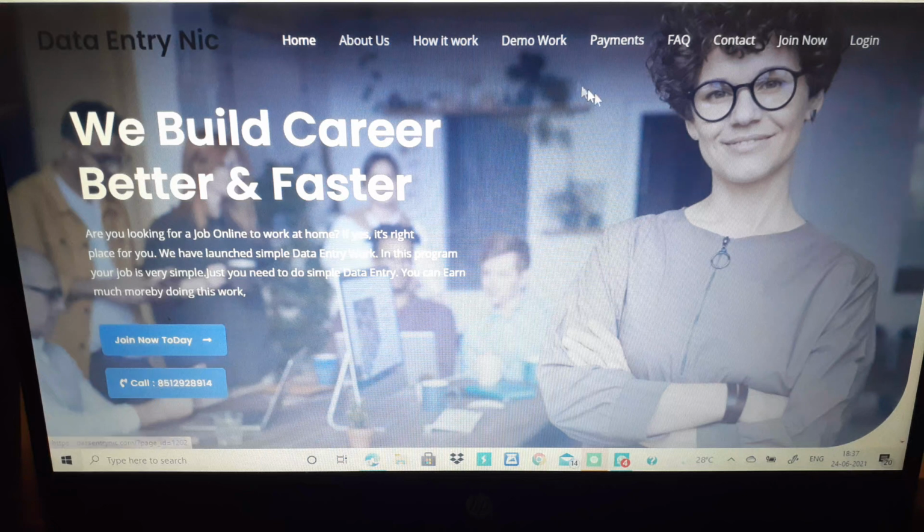Now, this is the page you will see when you are logging in either through mobile or through laptop. This is the home page, and this is what it looks like. This is the only number there, and this is the soft key for joining in. Once you click on this, you'll go to a page where they'll ask you to fill in the details.